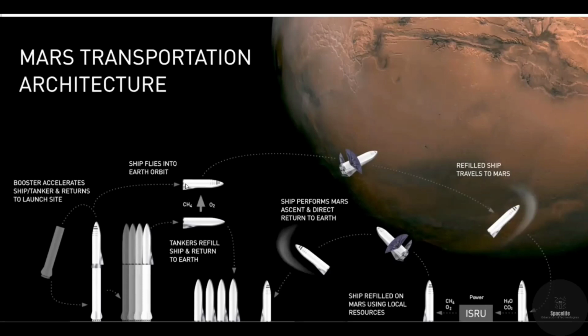It requires a lot of fuel to get to Mars. So another rocket is fully filled with rocket fuel, and they are sent to Mars. And here you can see the rocket landing on Mars.